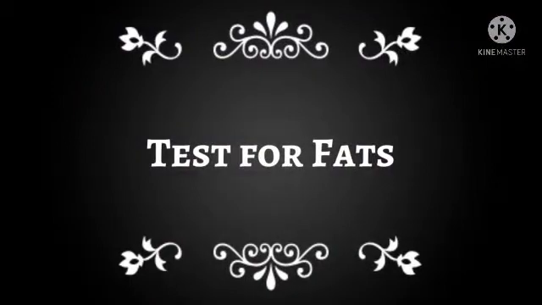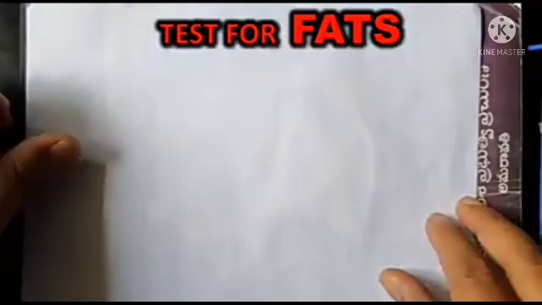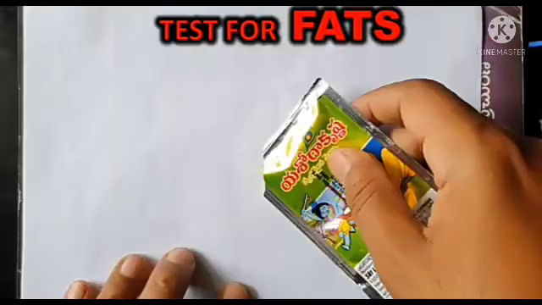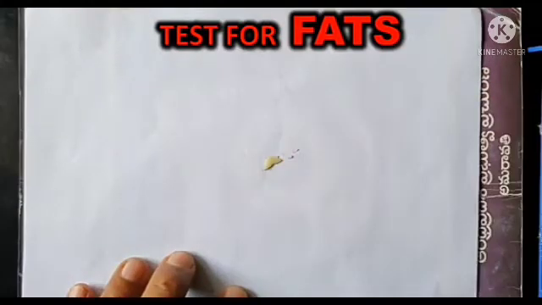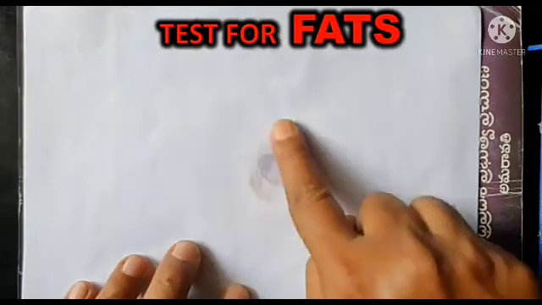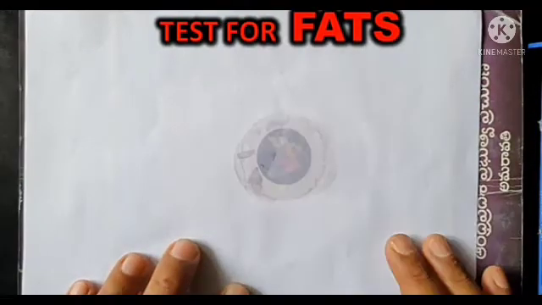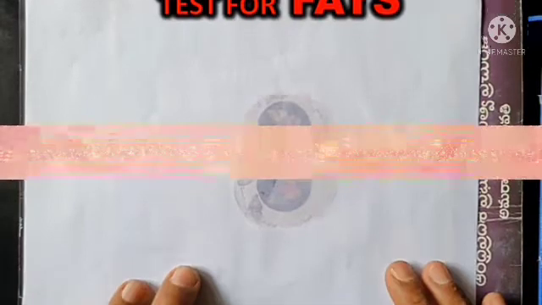Now, let us have a look at the test for fats. To know the presence of fat in a given sample, we have to take a sheet of paper. In this, ghee is a sample. So, take a little amount and rub it gently on the paper. If the paper turns translucent, it indicates that the sample contains fats.